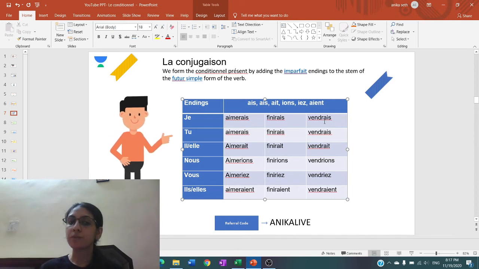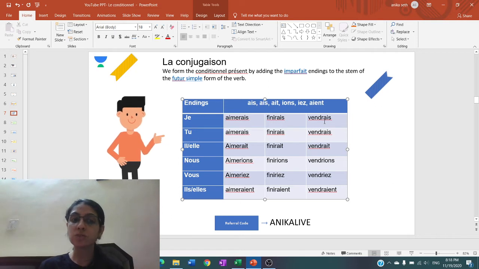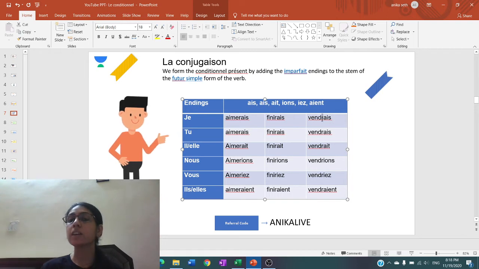So future simple endings are different. Conditionnel endings are different. Imparfait, if we had to conjugate this verb in the imparfait, then with nous, the conjugation is vendons. So you remove ons and then add the ending. So this r won't be there in the imparfait conjugation.